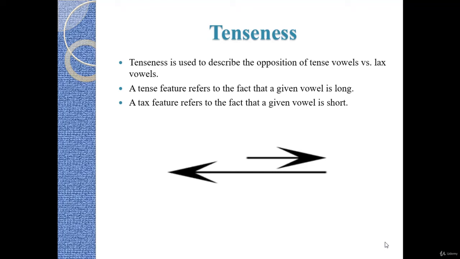If we say the short i, this is lax. A lax feature refers to the fact that a given vowel is short. But if we say the long ee or oo, it's tense. We say plus tense. It has the plus tense feature.